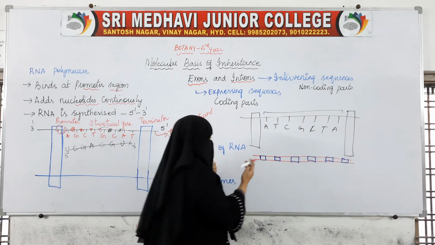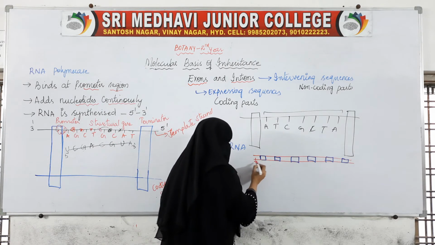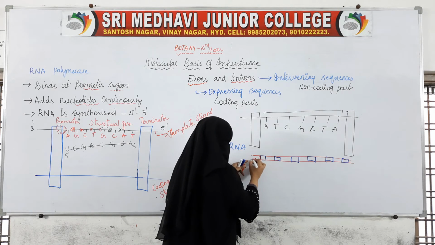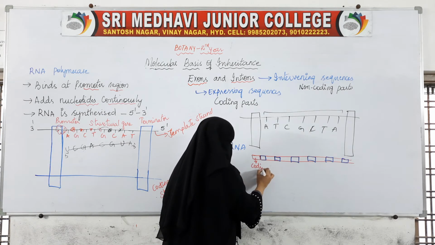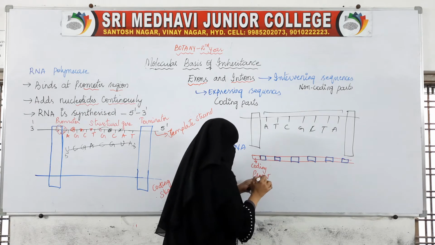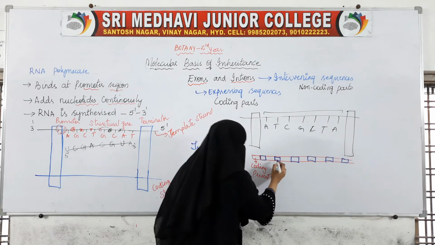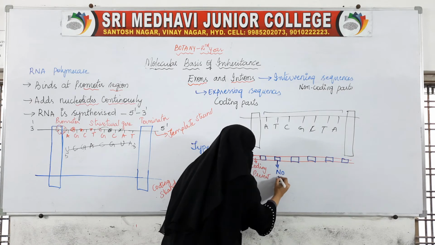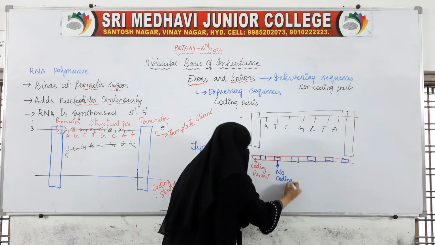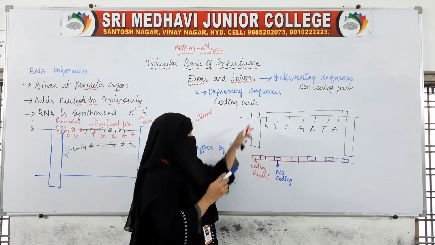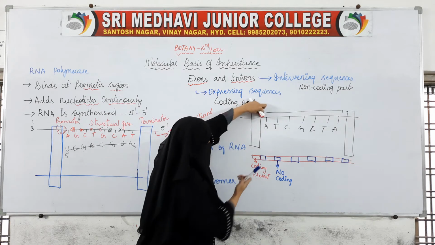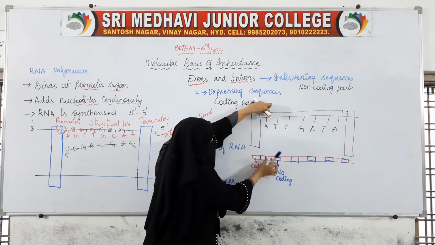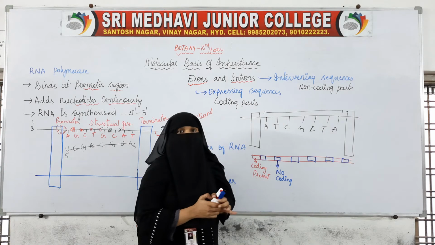This is the place where coding is present, the red box. And this is the place, the blue one, where coding is not present, no coding.